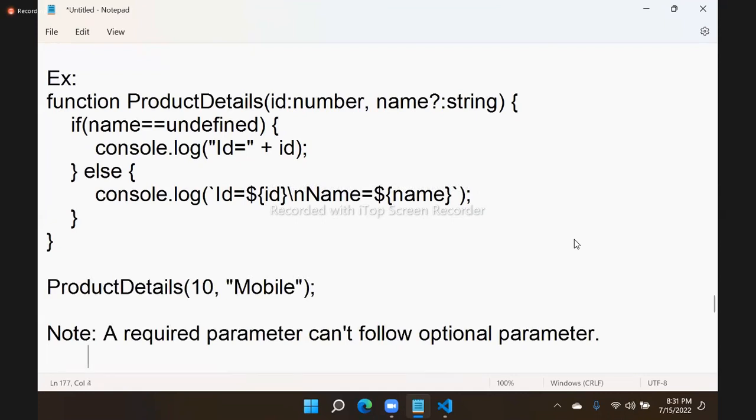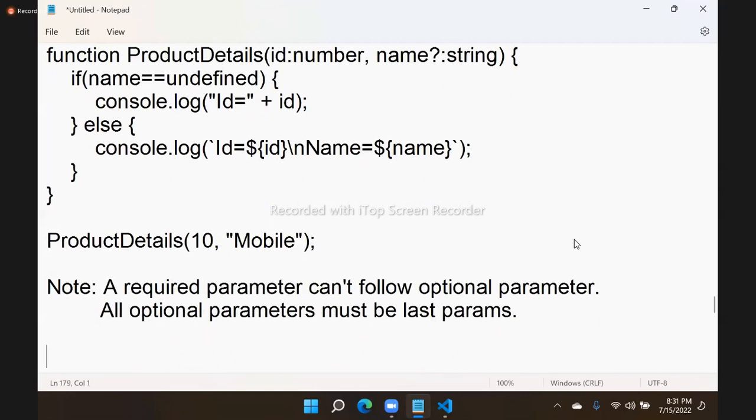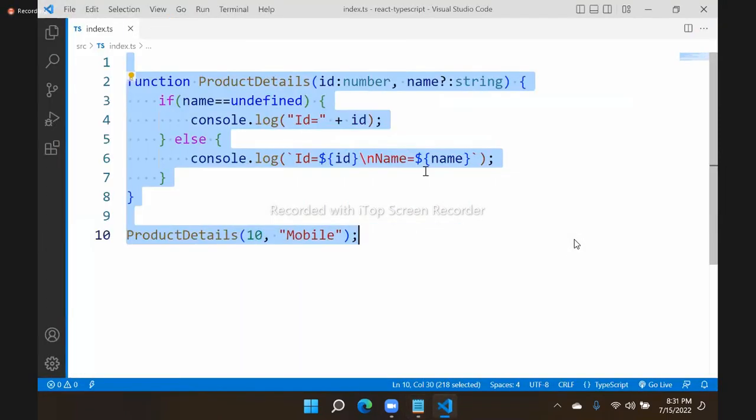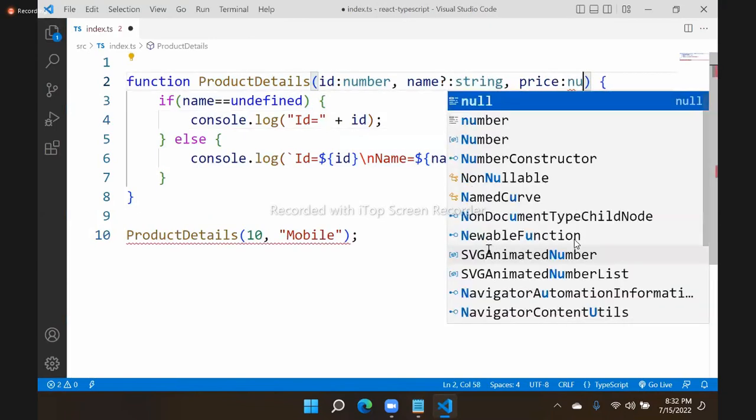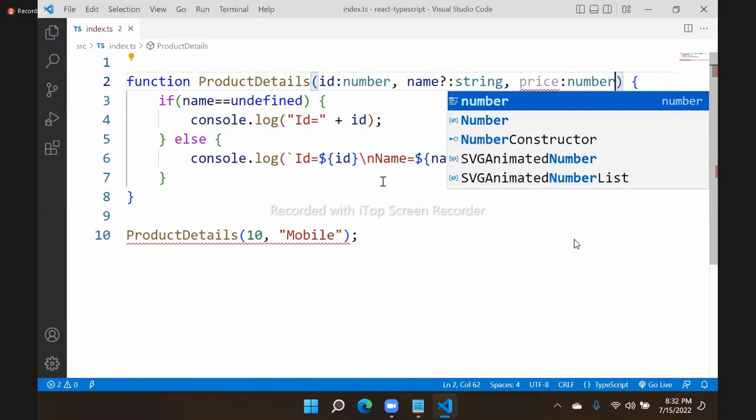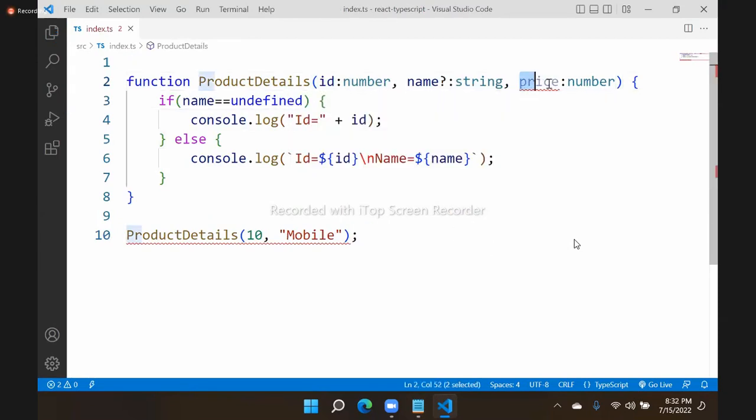That means all optional parameters must be the last parameters. You see here in the formal list, we have two parameters: one is ID, another name. I have another parameter, price, which is a number type. It is not valid, because price is a required parameter and name is an optional parameter.